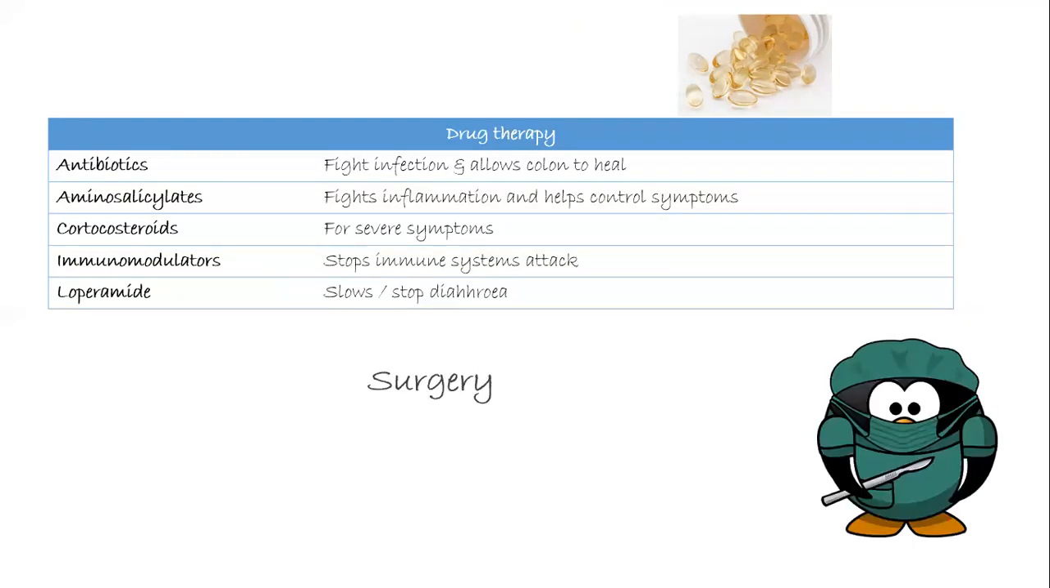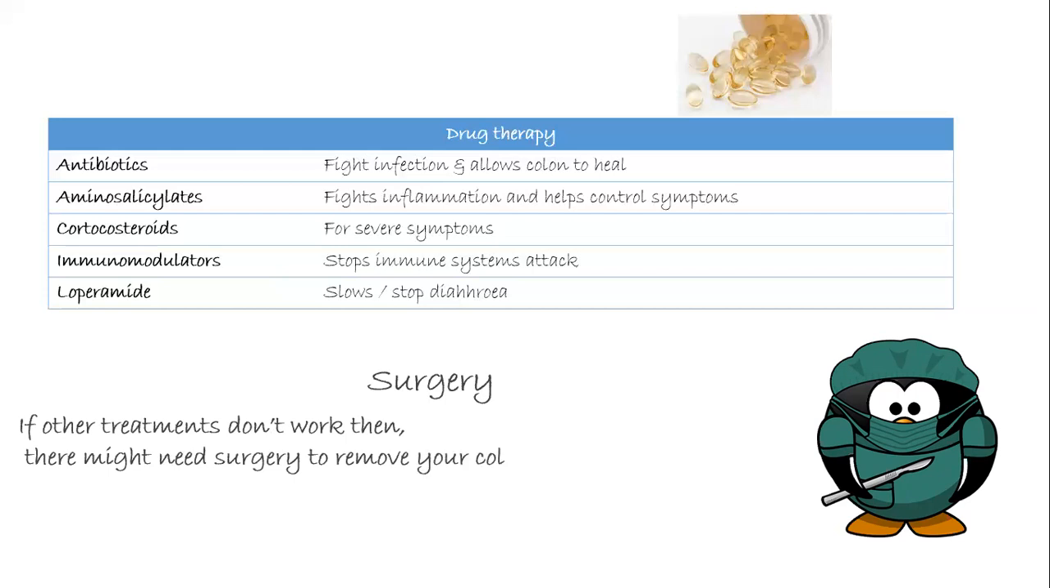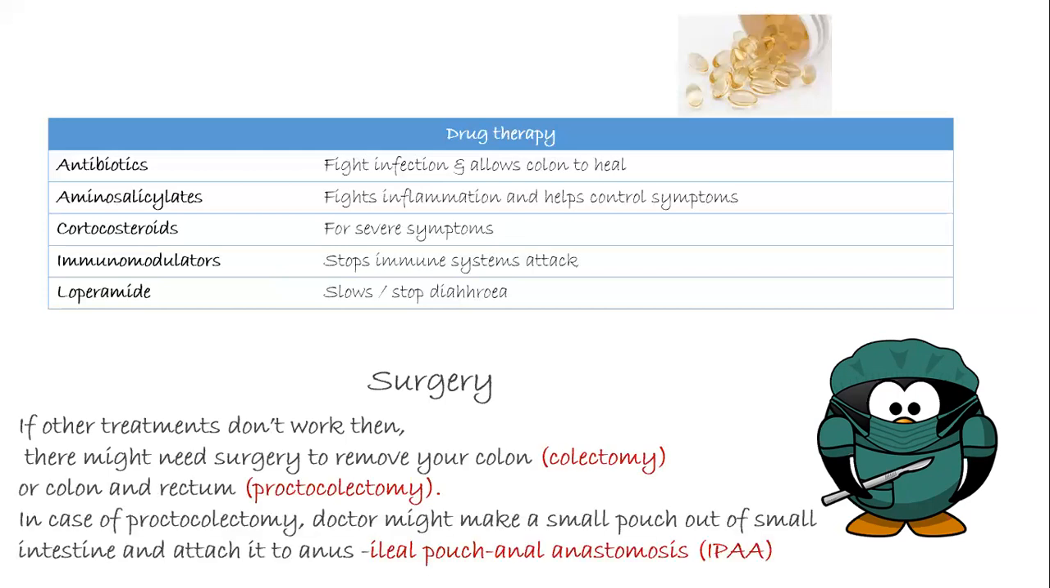You can also go for surgery. If the other treatments are not working, then surgery is recommended. You can remove the colon, which is called colectomy, or the colon and rectum, which is known as proctocolectomy. In case of proctocolectomy, the doctor might make a small pouch out of the small intestine and attach it to the anus, and this is called ileal pouch anal anastomosis, IPAA.